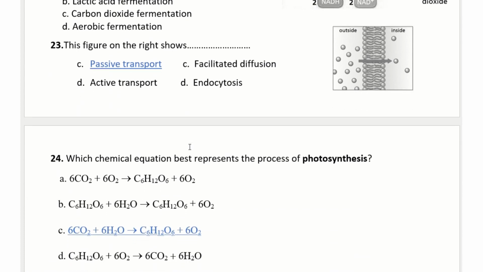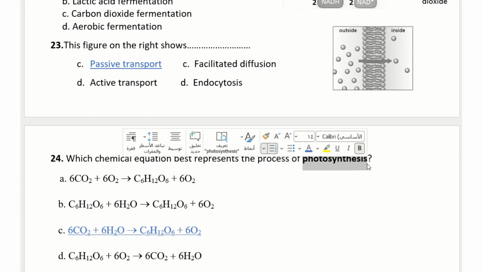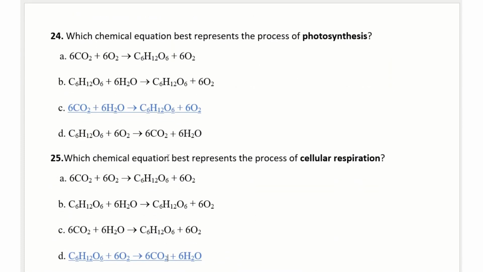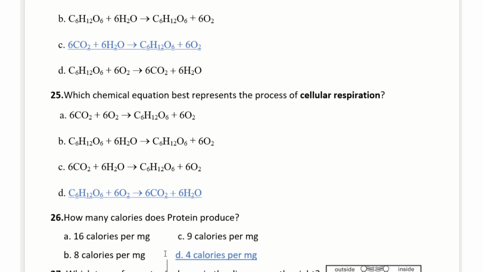Question 24. Which chemical equation best represents the process of photosynthesis? Be careful. We have two equations: photosynthesis and cellular respiration. Photosynthesis will be C. Carbon dioxide and water will give us glucose and oxygen. Which chemical equation best represents the process of cellular respiration? It will be D. It's the opposite. We need glucose and oxygen to give us carbon dioxide and water.